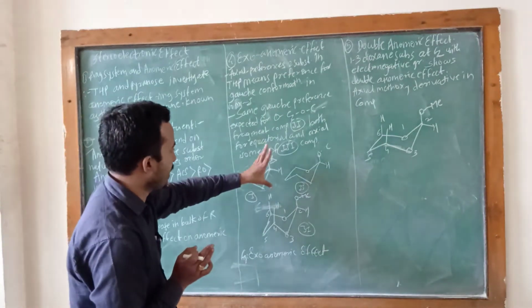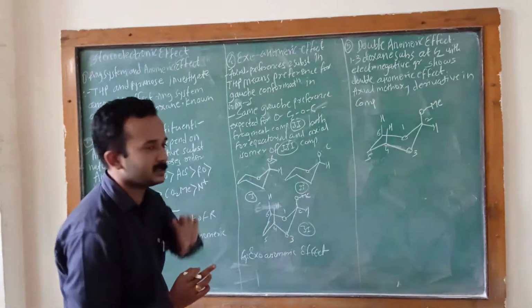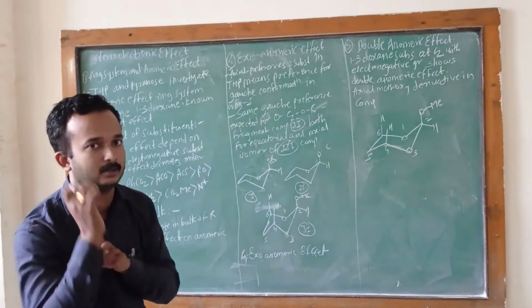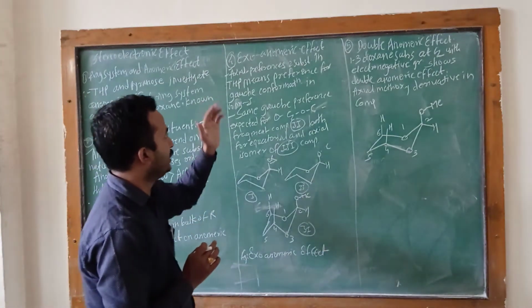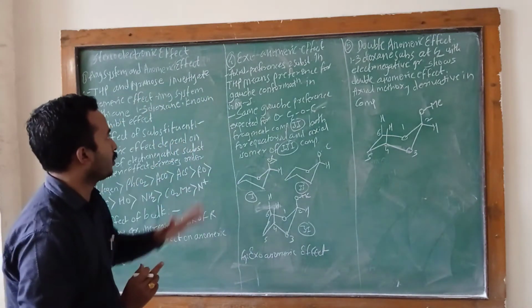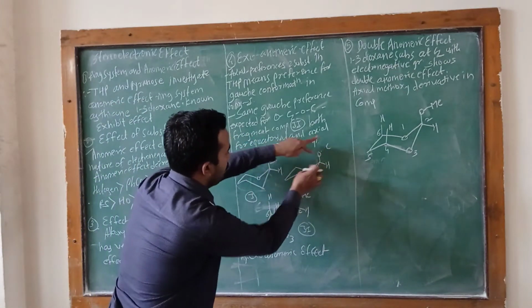So the axial preference applies to how many substituents? Two substituents in the tetrahydropyran, and it means a preference for the gauche conformation.